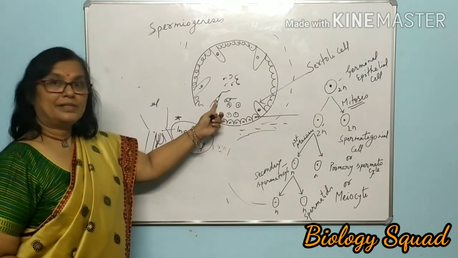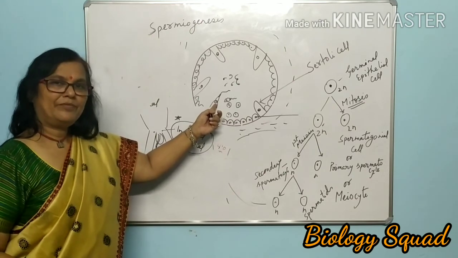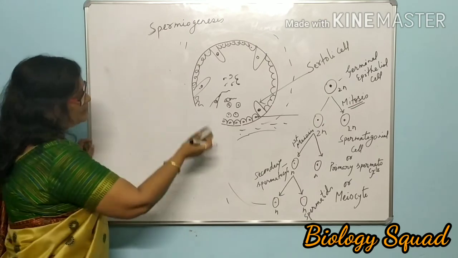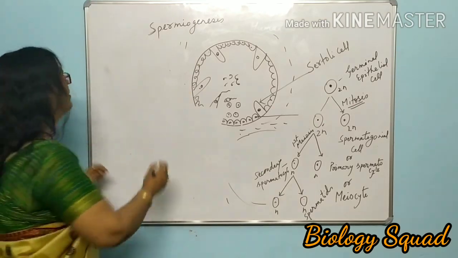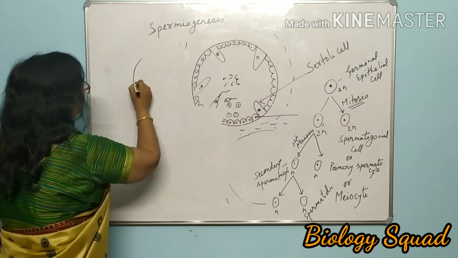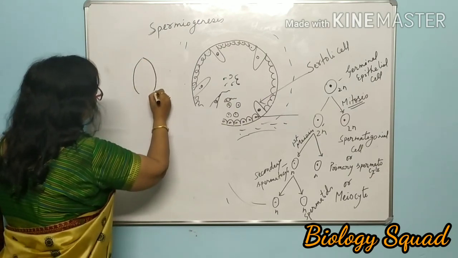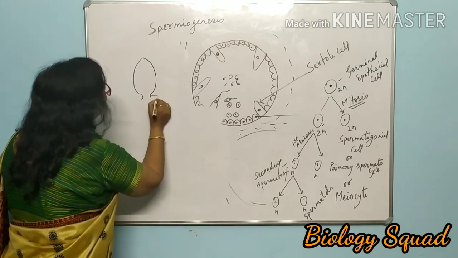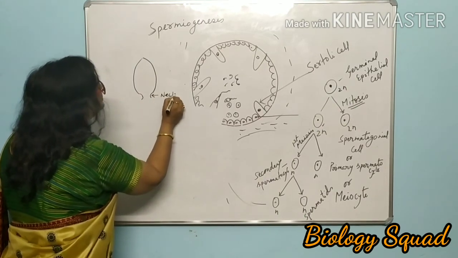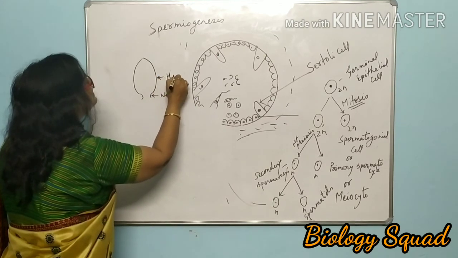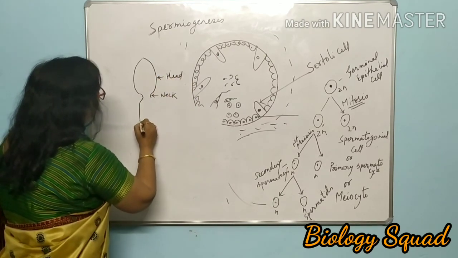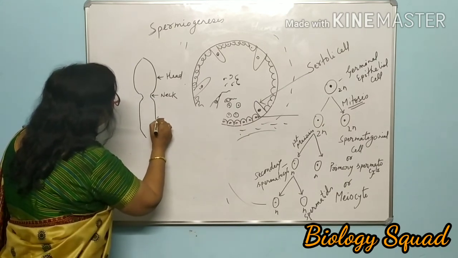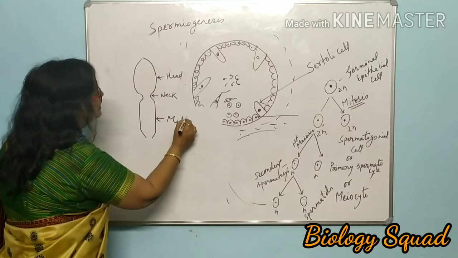Now we must see the structure of the sperm, which is also very, very important. As the sperm develops, it forms. Just see the structure of a sperm. The sperm contains a head-like structure, and a constriction that is treated as the neck. The neck further continues in the form of a middle piece.